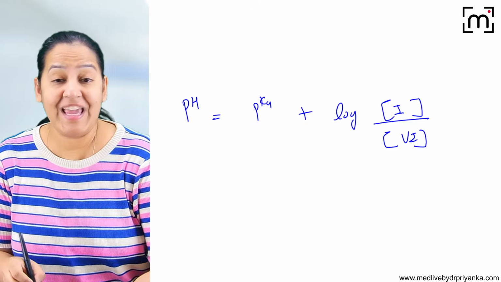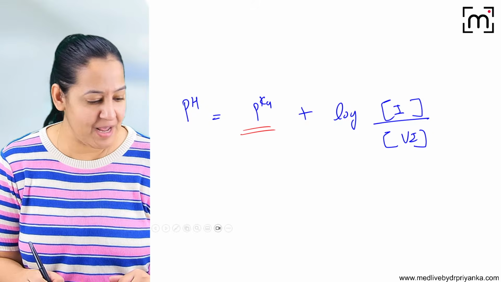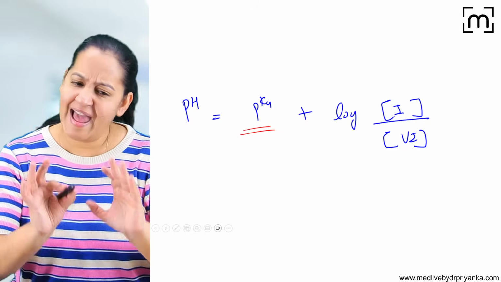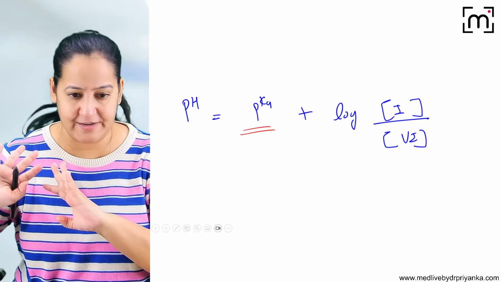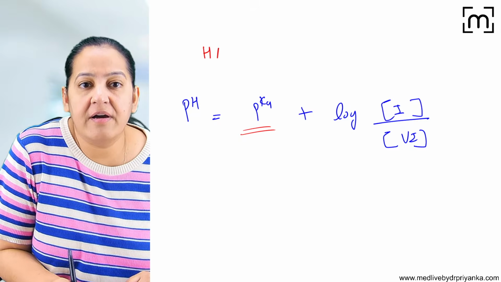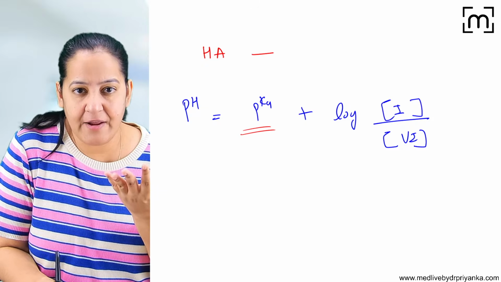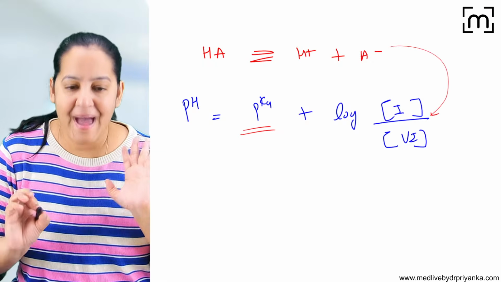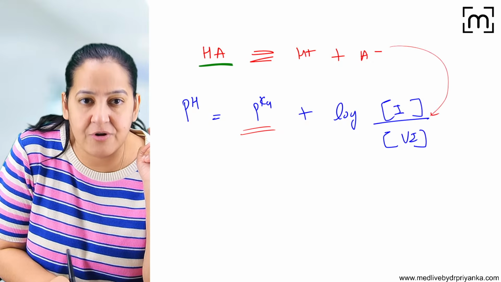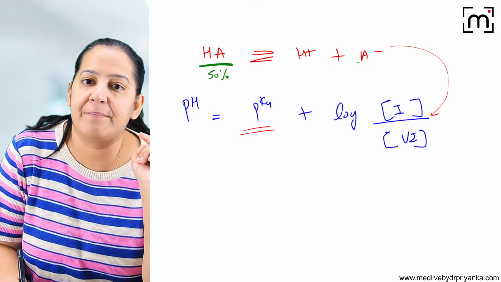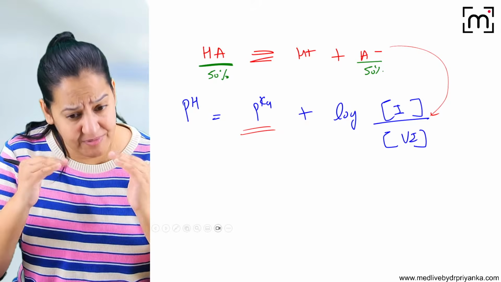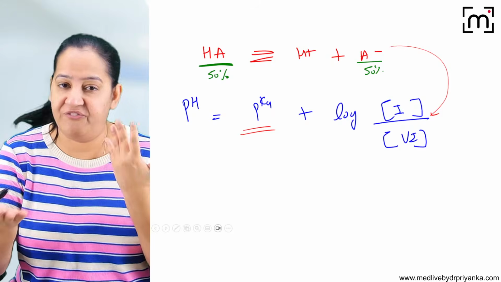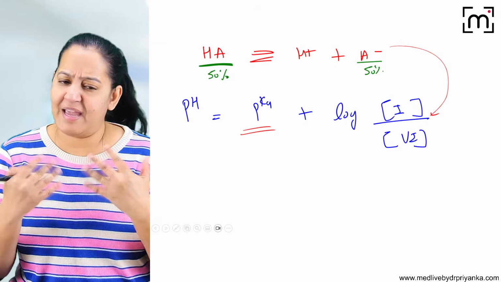This is the formula. What is pK? Can anyone tell? Is anyone an expert in chemistry from childhood? What is pK? Let me define it. Let me imagine we take an acidic drug. Let's talk about acidic. Forget the basic right now. Take an acidic drug, HA. How will it get ionized? Very simple. H positive and A negative. So apply it here. Imagine out of the total 100% drug, 50% is as it is and 50% gets ionized. It can be any percentage. I'm just assuming it is 50-50. It can be 10-90, it can be 90-10, it can be anything. Currently, I'm taking the example 50-50.